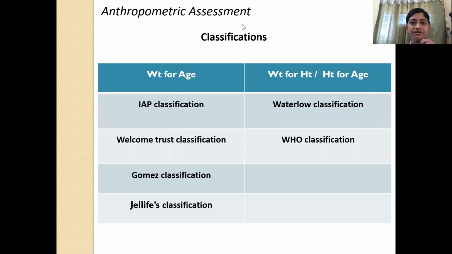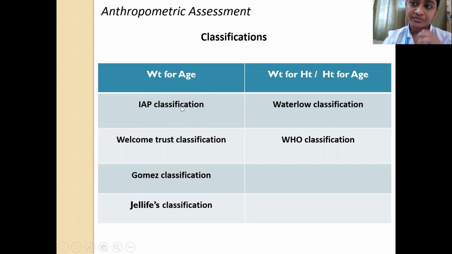So now let's look at the various classifications of malnutrition. There are certain classification systems which use the weight for age, and that includes the IAP classification, Wellcome Trust classification, Gomez classification, and also the Gillis classification. On the other hand, there are certain classification systems that use the weight for height and the height for age. So these include the Waterloo classification and the WHO classification.